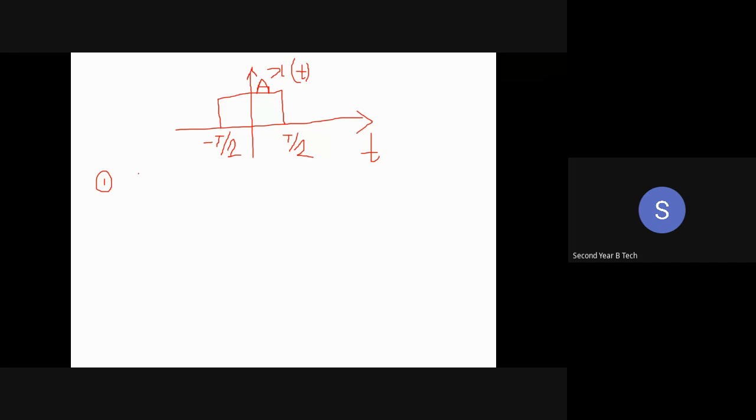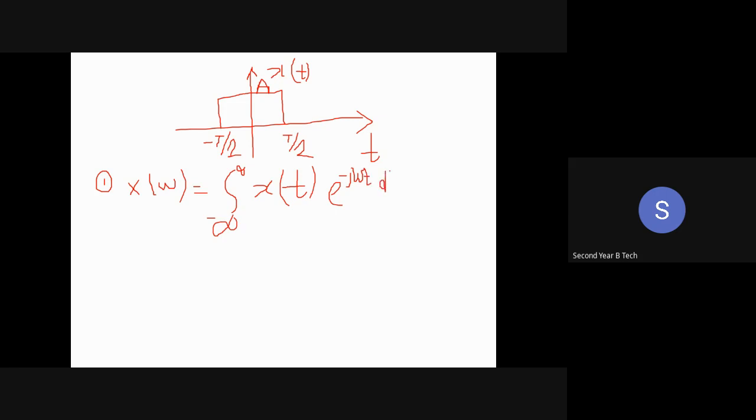ठीक है, चलो, what is the first step? Write down the formula of the Fourier transform. Yes, what is the formula of the Fourier transform? Integration minus infinity to infinity x of t into e raised to minus j omega t dt, right?